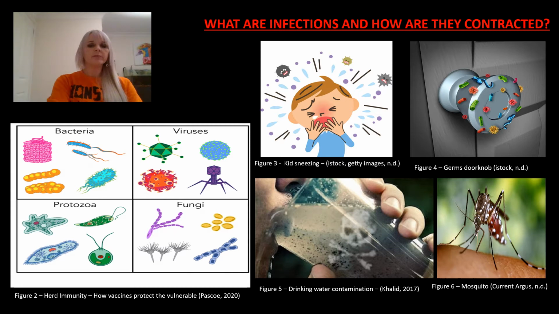Through contaminated food and water, for example, foods that have been prepped or processed in unhygienic conditions or have been undercooked can cause E. coli, which causes food poisoning, or even through the bite of an insect. For example, a mosquito bite causes diseases such as malaria.